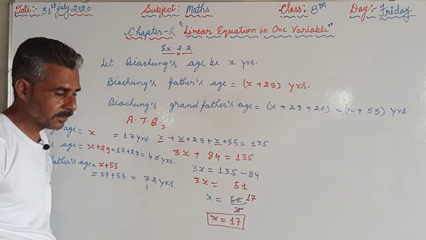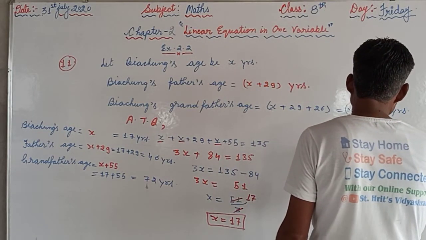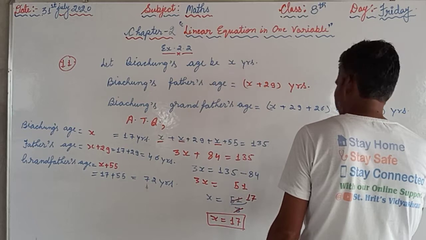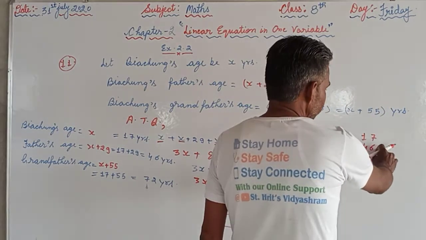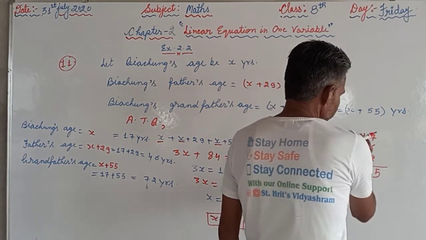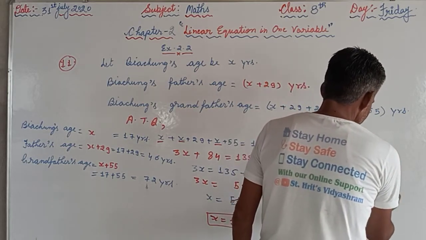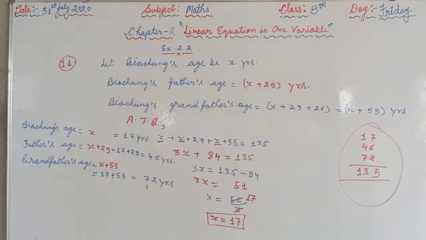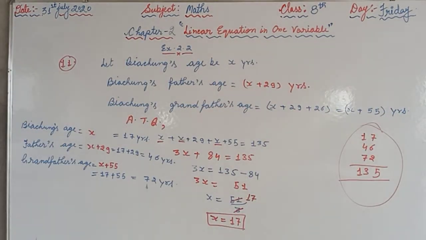Now we are supposed to verify the answer as well. How can we verify? We can add all the ages. 17 plus 46 plus 72 is 135. So the sum of the ages of all these three is 135, the same as it is given in the question. Hence we can say that our answer is correct. So we are supposed to proceed like this.